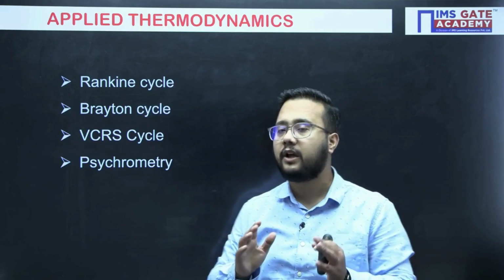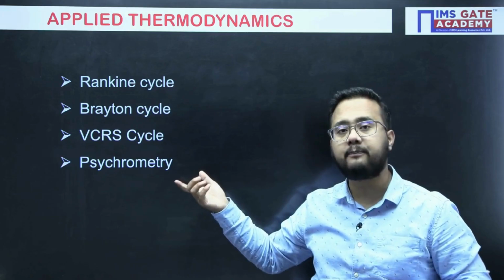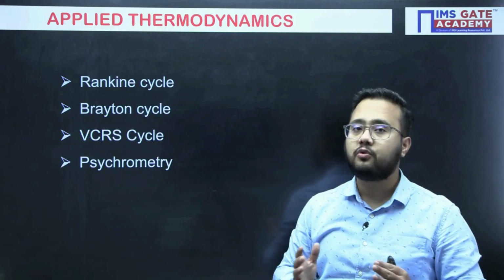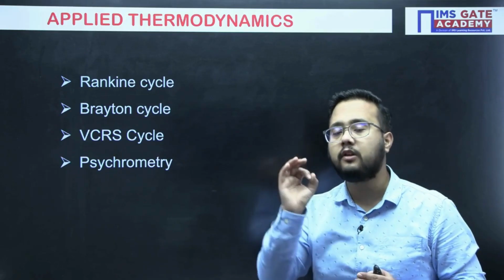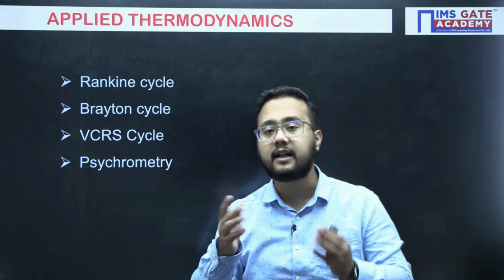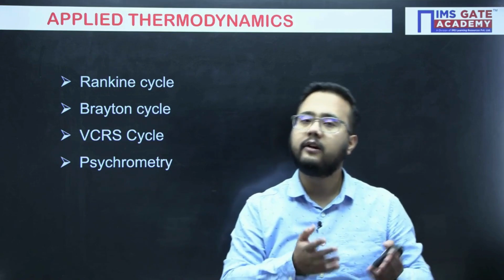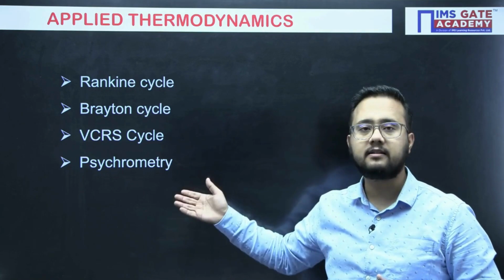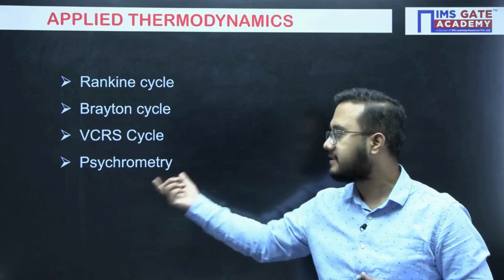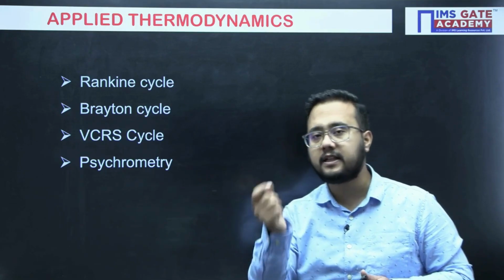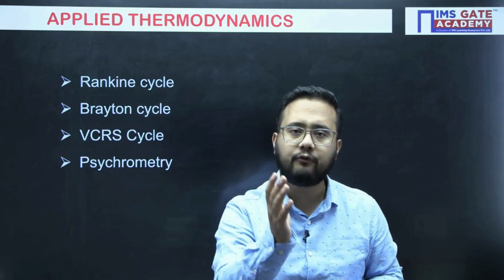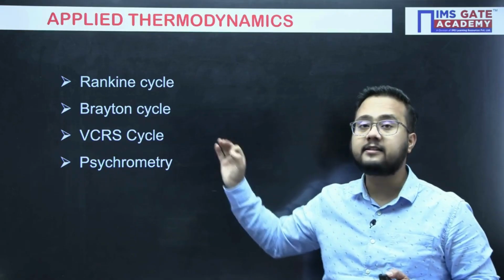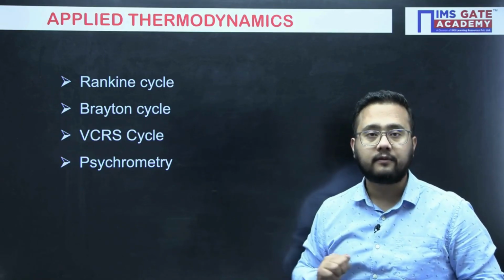And I'm telling you, if you have understood the cycle part and the basic thermodynamics concepts are clear, you will never face any issue in applied thermodynamics. You only need to know the processes involved in a cycle. And thereafter, only basic thermodynamics, heat and work calculations are there that we need to do in these processes. Right? And the psychrometry part, if you see the previous booklet, they have always asked formula-based questions. So please prepare applied thermodynamics in this particular order.